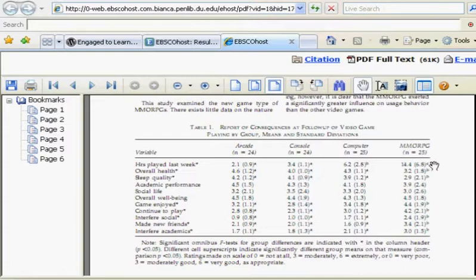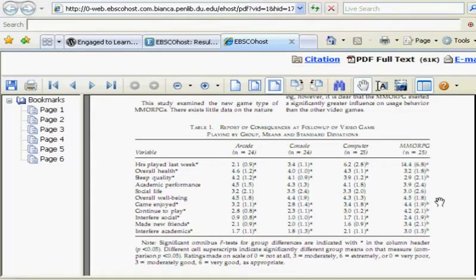So there it is, MMORPGs. We'll notice that hours played last week are greater than the other games that the study looked at, despite overall health and sleep quality not being as great as the other game players. One of the things that I'll notice is that game enjoyed is high, and that's a good indication of engagement and meaning and pleasure.